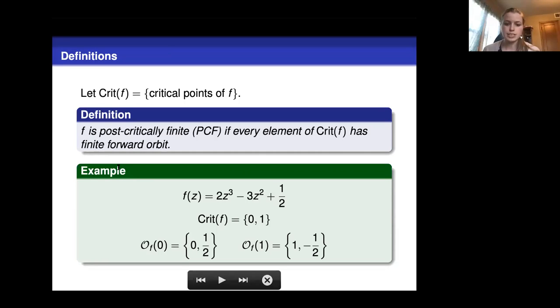An example is this cubic polynomial, 2z^3 minus 3z^2 plus 1/2. This polynomial has critical points 0 and 1. The orbit of 0 is just 0 and 1/2, and that's actually a 2-cycle. So 0 will map to 1/2, which maps back to 0. And the orbit of 1 is just: 1 maps to 1/2, and 1/2 is a fixed point. So we see here that this is a post-critically finite map. In general, we're really interested in post-critically finite maps in arithmetic dynamics.